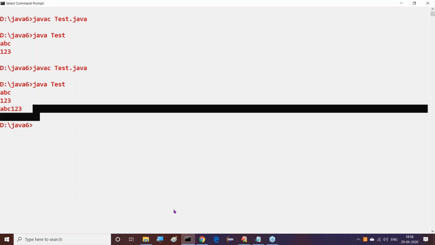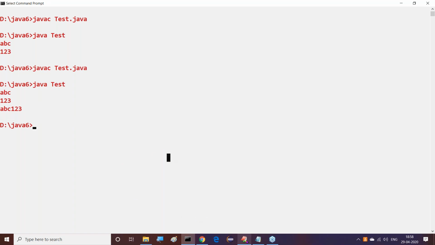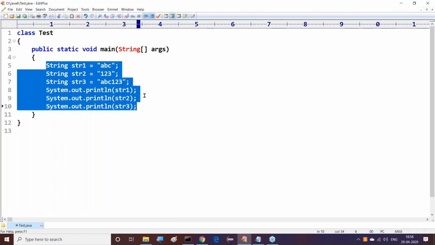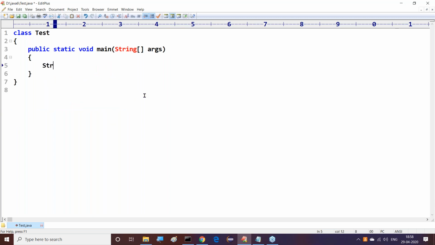Next, after completion of this point, I want to go for some special symbol cases. Observe this clearly. String str1 is equal to, for example, Durga@gmail.com. I'll provide this email.